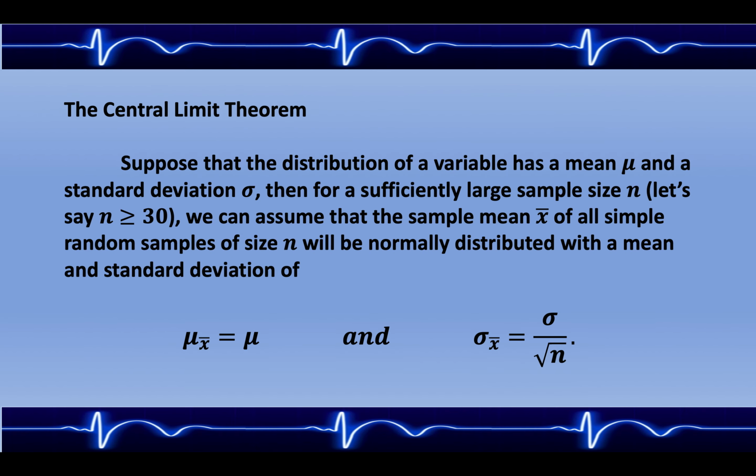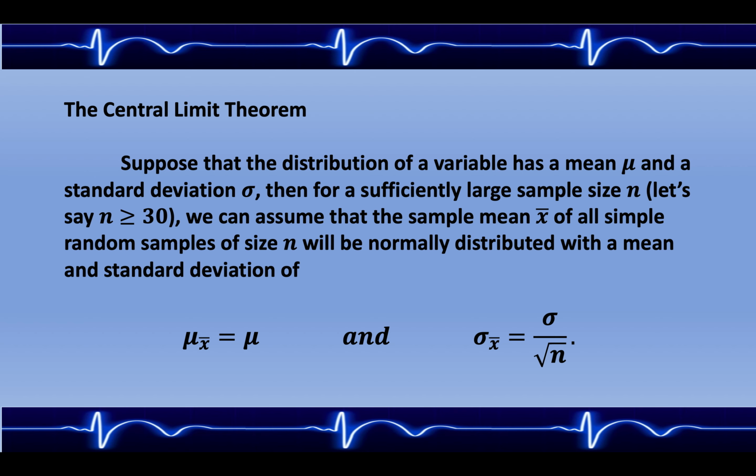Well, first let's begin with the central limit theorem. It states, suppose that the distribution of a variable has a mean mu and a standard deviation sigma. Then for a sufficiently large sample size n, let's say n is greater than or equal to 30, our samples of men and women are each 40, we can assume that the sample means of all simple random samples of size n will be normally distributed with the mean and standard deviation as below.